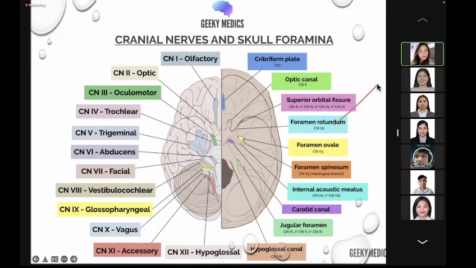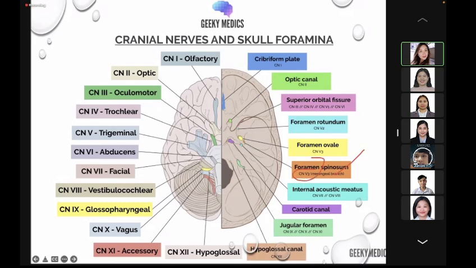Now, the foramen rotundum contains the maxillary division of the trigeminal nerve, while the foramen ovale contains the mandibular division of the trigeminal nerve. Now, the foramen spinosum has the meningeal branch of the mandibular division of the trigeminal cranial nerve.